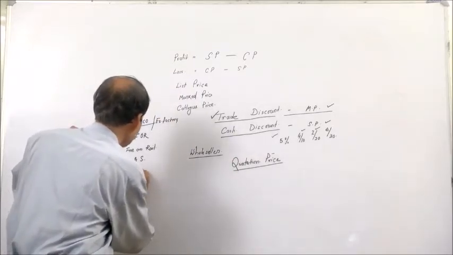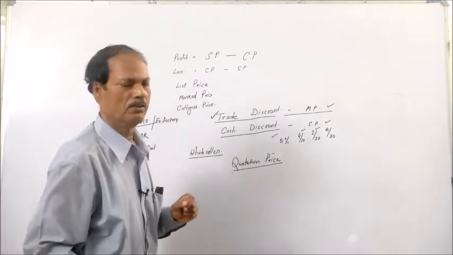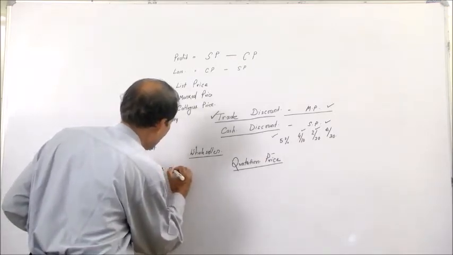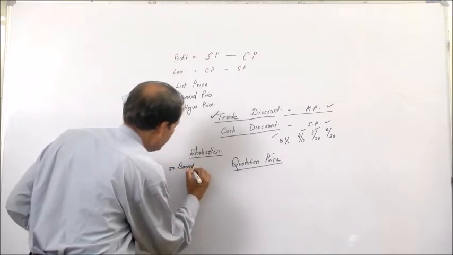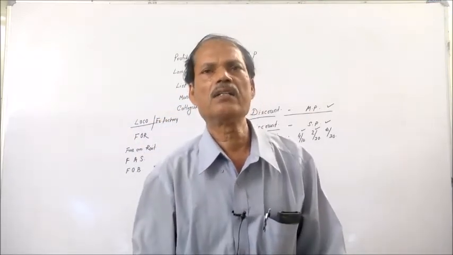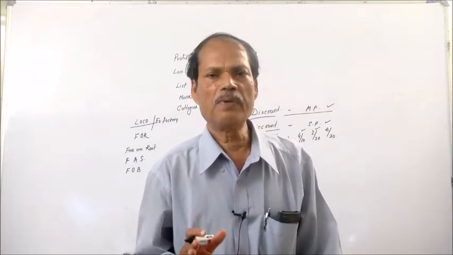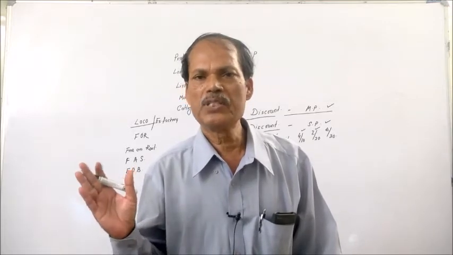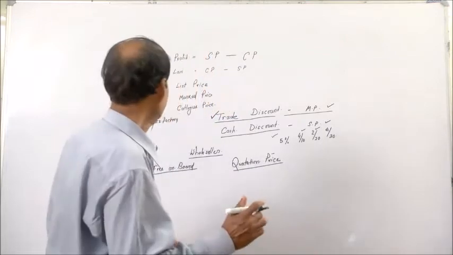Similarly, FOB price. FOB means free on board. That means this price is the price that is being charged by the seller to the buyer to carry the goods from the factory to the port and to load it on the ship, that is free on board. This price includes all these things.